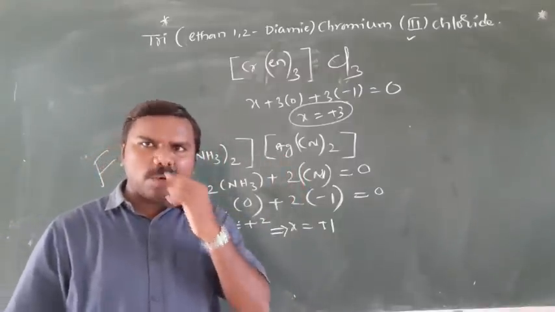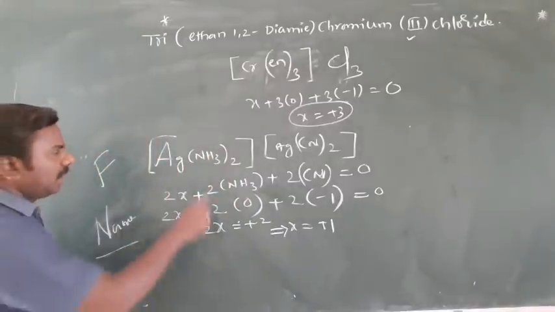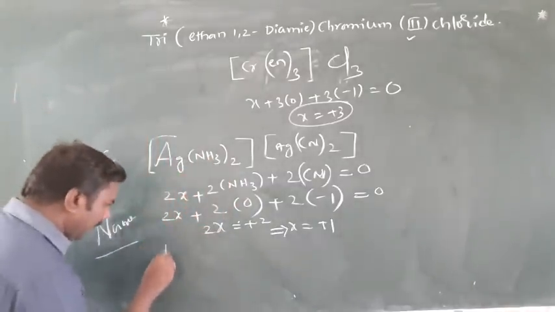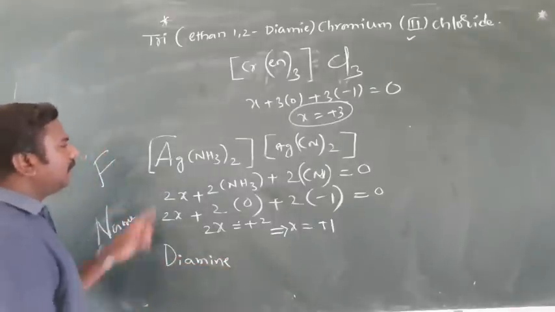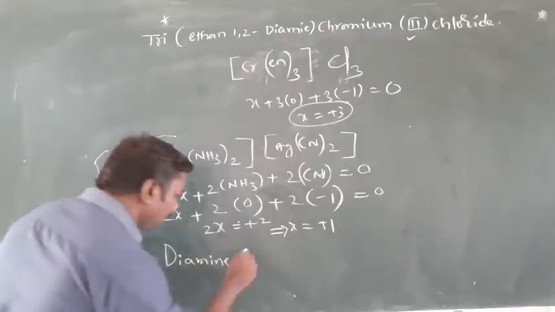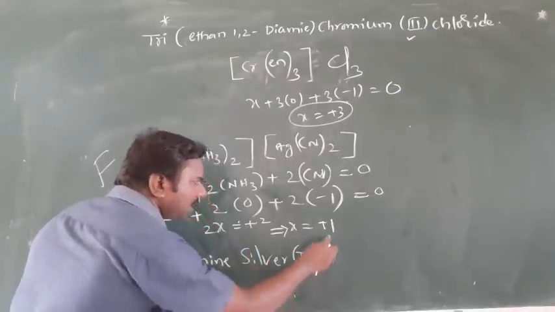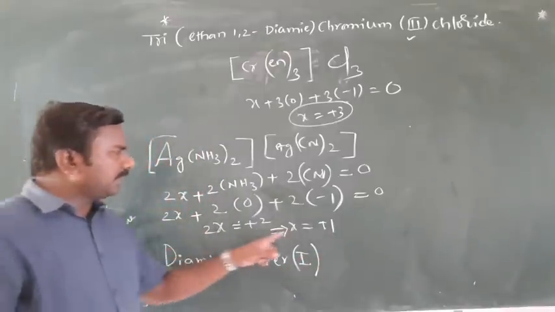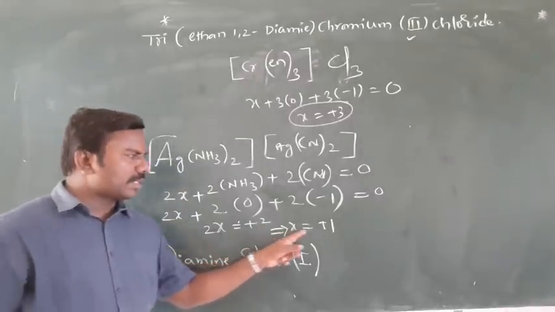In this case, how to write the name? Now, first the cation. Ligand diammine. It is silver, argentum, otherwise silver you can write. The oxidation state of 2 silvers will be, how much is it? 2, so 1 silver will be 1.